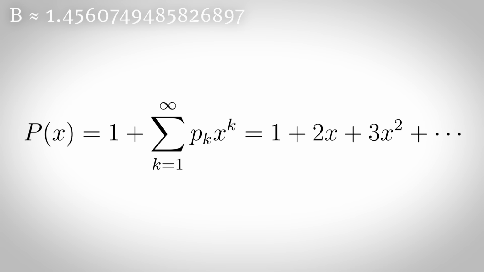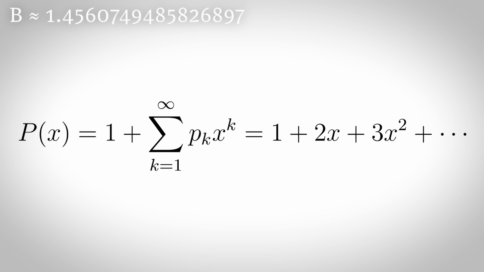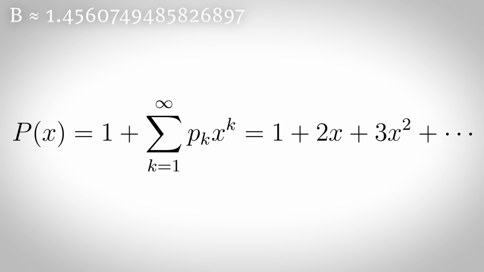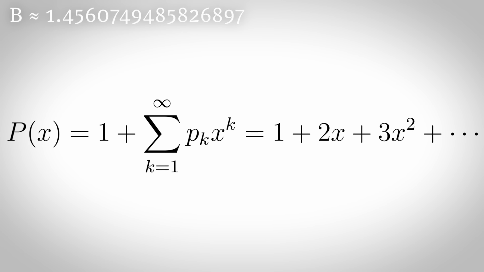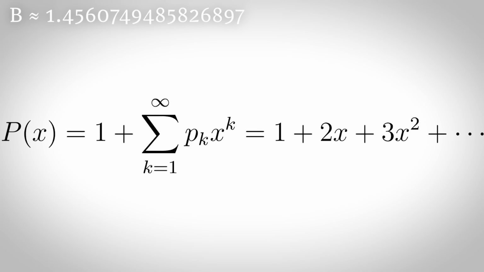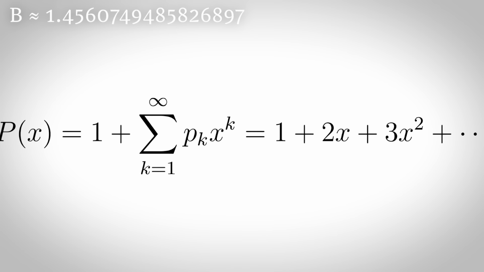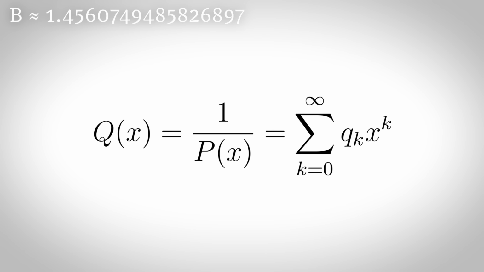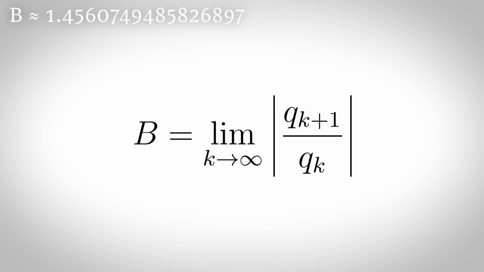Backhouse's constant. Let p of x equal 1 plus the sum from k equals 1 to infinity of p sub k x to the k, which is 1 plus 2x plus 3x squared plus ..., where p sub k is the kth prime number. Then its multiplicative inverse is this power series, so the Backhouse constant is defined as the limit from k to infinity of q sub k plus 1 over q sub k.